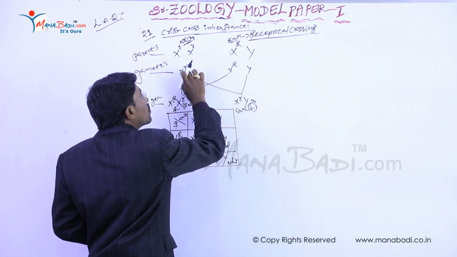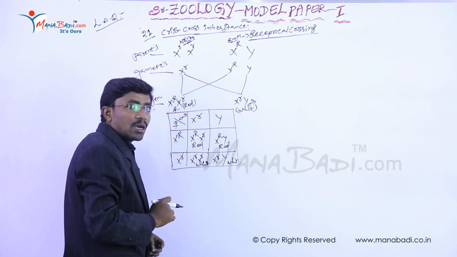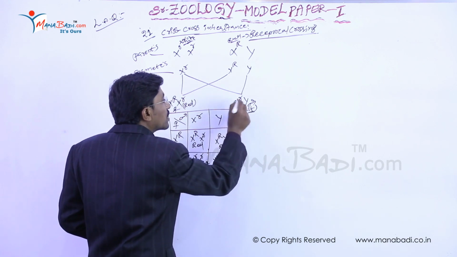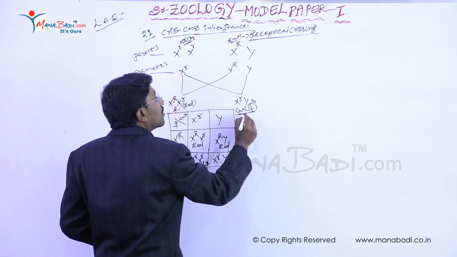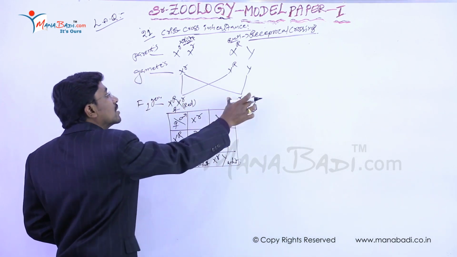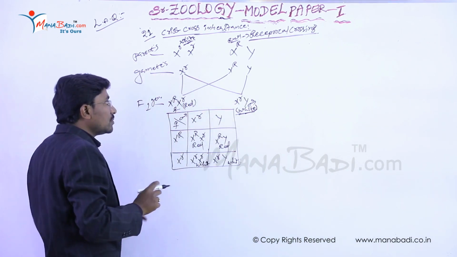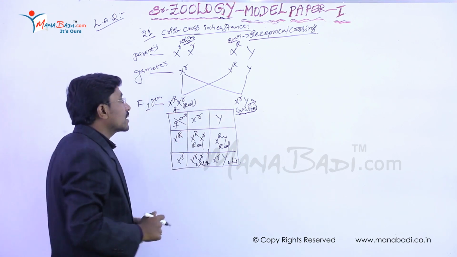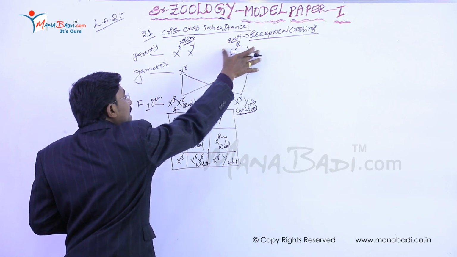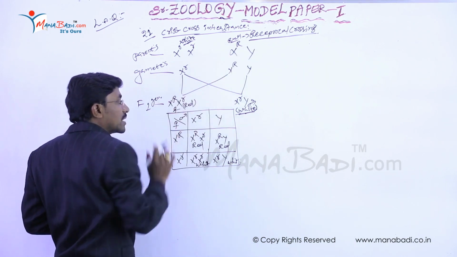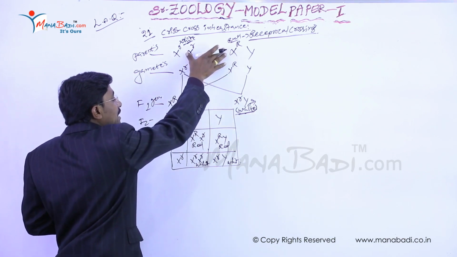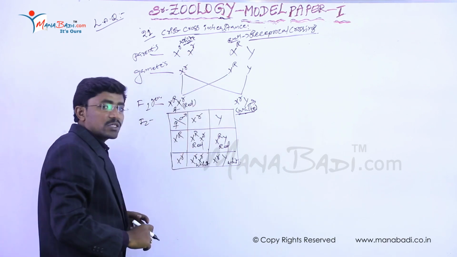So this X chromosome has a small r, so it is responsible for the recessive. Means here a completely white-eyed male is formed in this F1 generation. So it is the general character. So in this process also, the parent characters do not appear in this F1 generation, but in this F2 generation these parent characters appear.